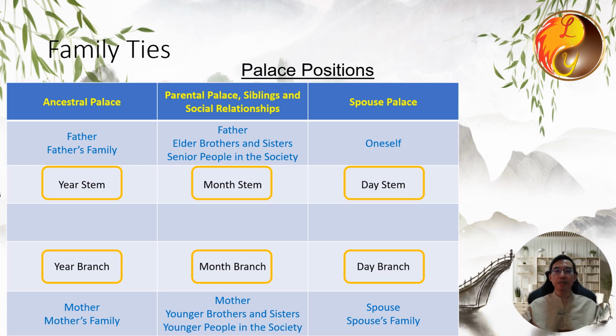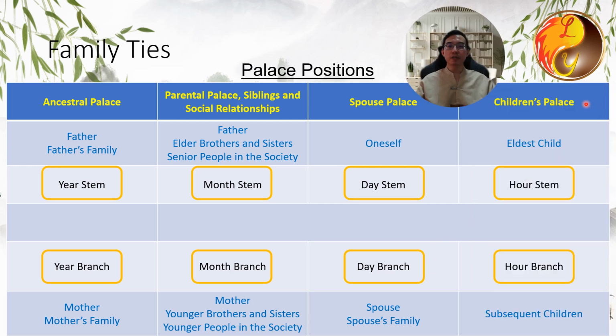Next is the day pillar. The upper character here is called the heavenly stem of the day, or the day stem, representing oneself and referred to as the day master. The earthly branch of the day, or the day branch, represents the spouse and the spouse family. For a woman, it represents her husband and his entire family. For a man, it represents his wife and her family.